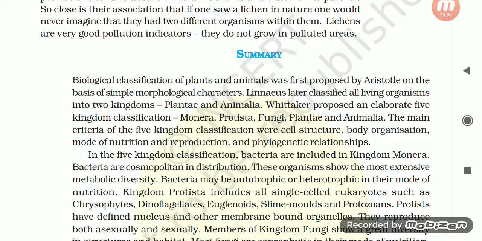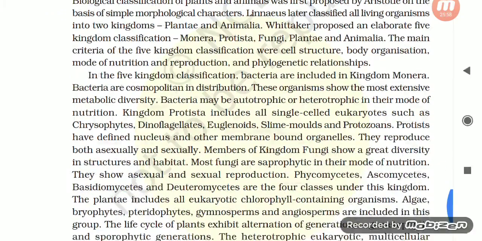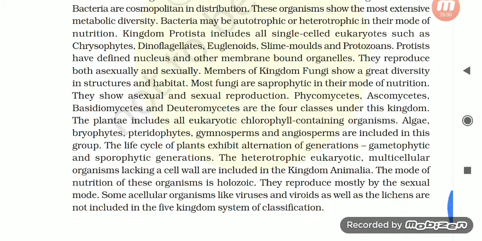Bacteria are cosmopolitan in distribution. These organisms show the most extensive metabolic diversity. Bacteria may be autotrophic or heterotrophic in their mode of nutrition. Kingdom Protista includes all single-celled eukaryotes such as chrysophytes, dinoflagellates, euglenoids, slime moulds, and protozoans. Protists have a defined nucleus and other membrane-bound organelles. They reproduce both asexually and sexually.